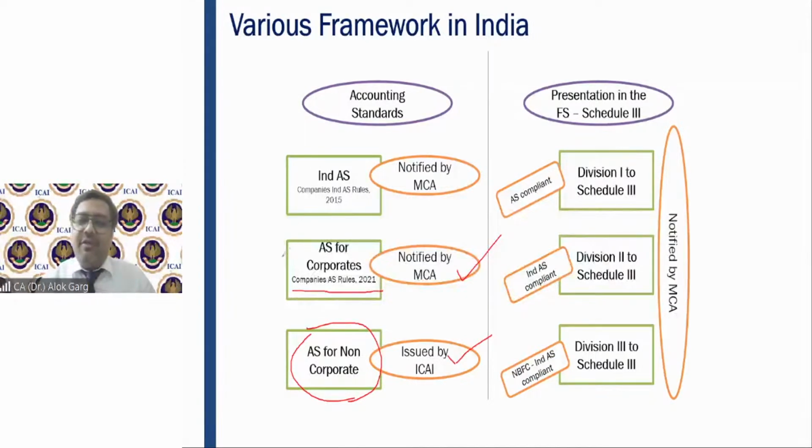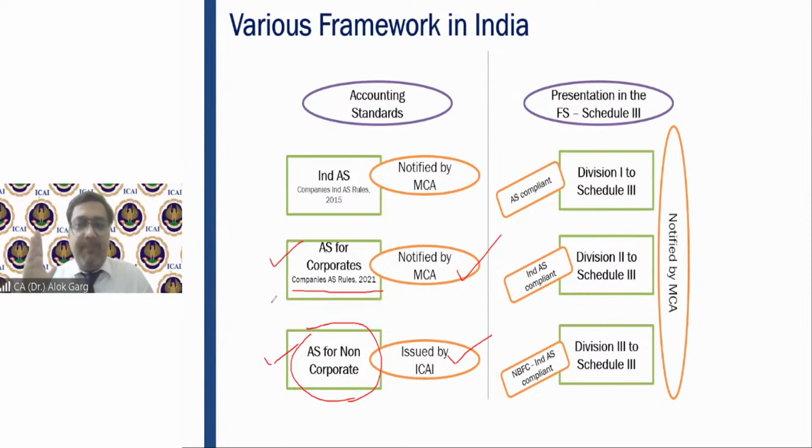Sir, then what is the difference between accounting standards for corporate and for non-corporate? As you told, AS 1 to AS 29 in both cases. Friends, typically, from the language and content perspective, there is no difference, right?